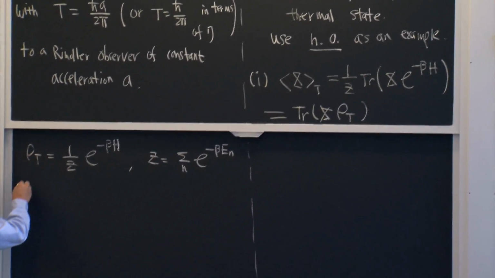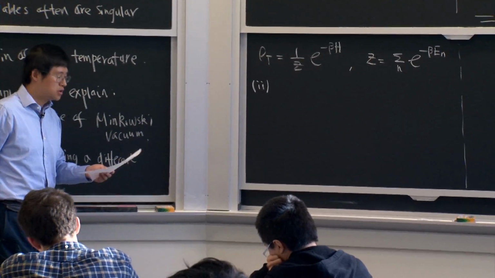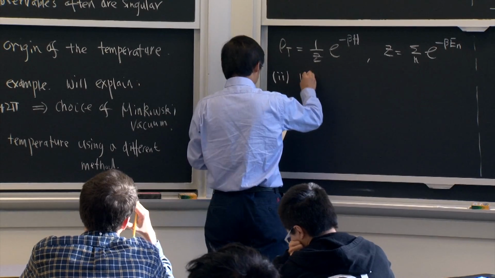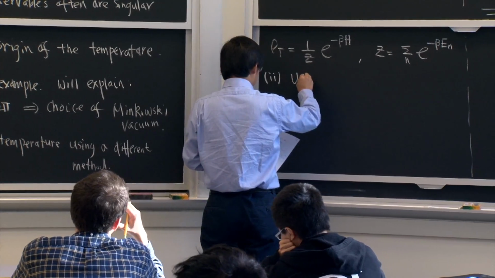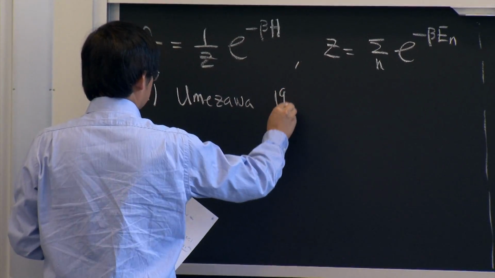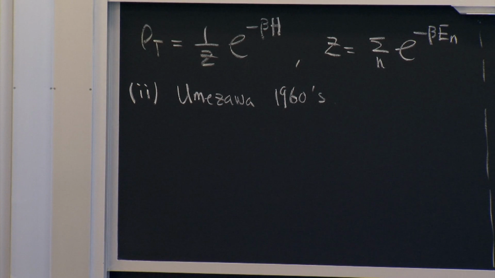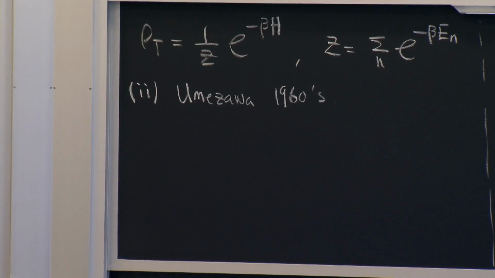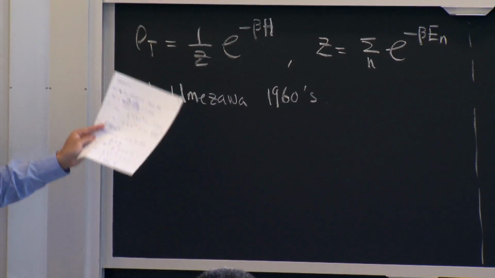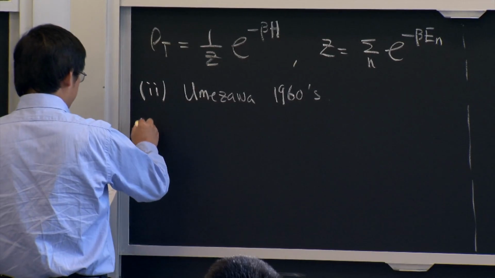But actually, there's an alternative way to do thermal physics. So this was realized by Umezawa in the 1960s. So he said, instead of considering the thermal density matrix, let me just consider two copies of the same.